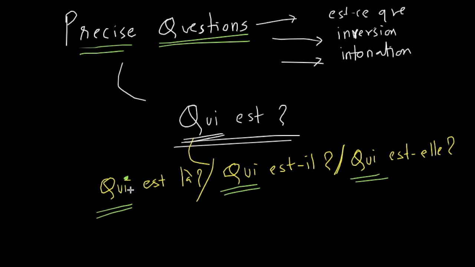So in all of these four sentences, qui is actually the subject. Make no mistake about it. Qui est? Who is it? Qui est là? Who is there? Qui est-il? Who is he? Qui est-elle? Who is she? Why we are adding this extra il and elle, which seems like a subject pronoun, is to emphasize gender, to distinguish between who is he and who is she, or position, who is there? And you can very well ask this question like this: Qui est? Who is it? Then you don't specify the gender.